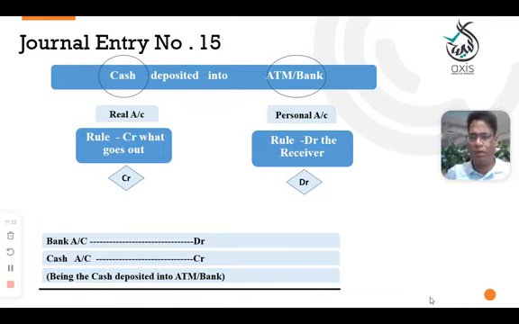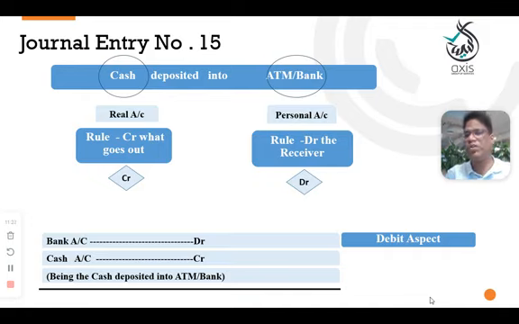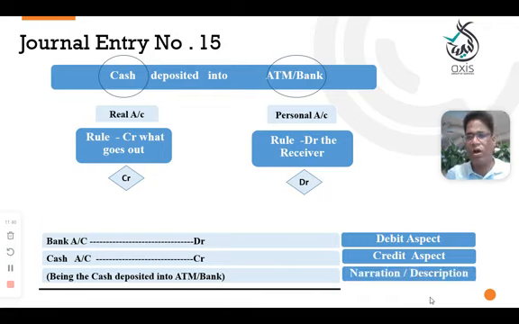or the bank, and underline. The debit aspect is the bank because the bank is receiving the cash we deposited into the bank or into the ATM. The bank will receive the cash, and cash is going out from ours. That's why we credited the cash. Narration and underline.